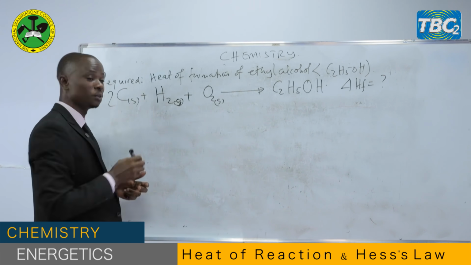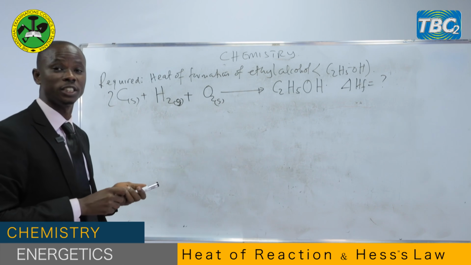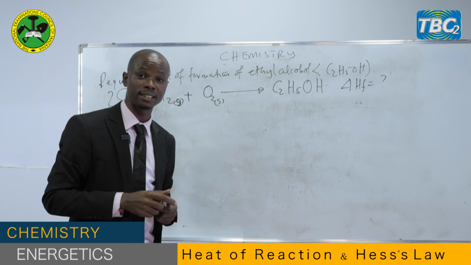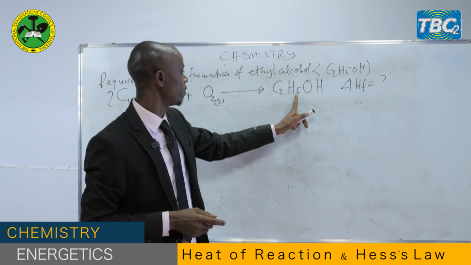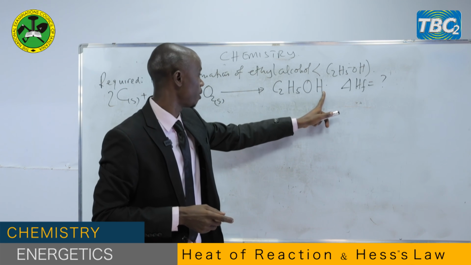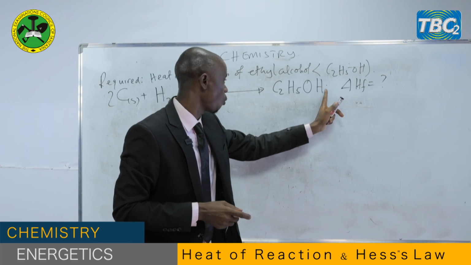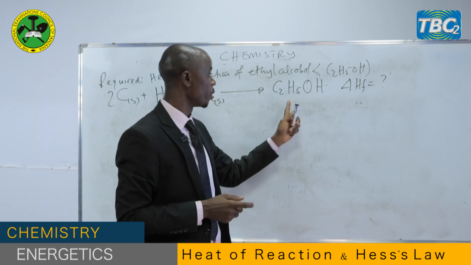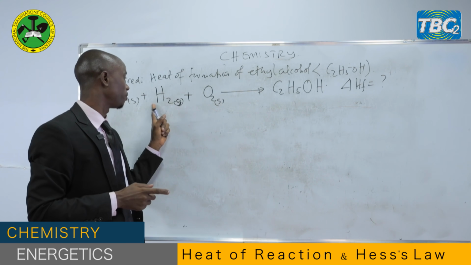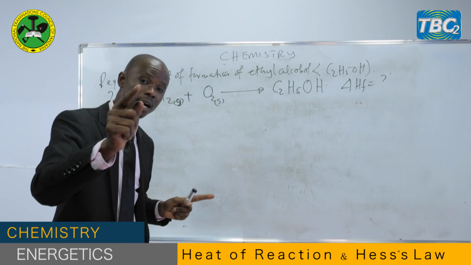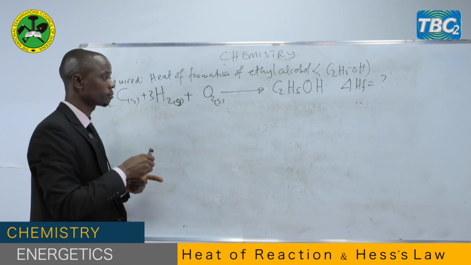So you just put here 2. We have 2 hydrogen atoms which are present on the reactant side. And on the product side, how many are they? We have 5 here and we have 1 here. So when you add 5 plus 1, you get 6. So we have 6 hydrogen atoms on the product side. But on the other side, you have 2. Which number will you put here to multiply to get 6? It's 3. So you put here 3.